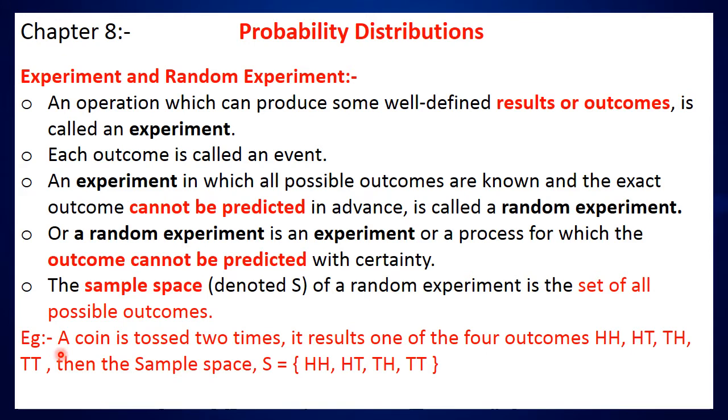Let us see the example. If a coin is tossed 2 times, it results in one of the 4 outcomes. The first coin can show H and the second coin also can show H, meaning head. Or the first coin shows head and the second coin shows tail. And in reverse order, the first coin shows tail and the second coin shows head, or both coins show tail. So these are the possible outcomes. One of these 4 outcomes can occur. Then the sample space is written as capital S equal to the set of HH, HT, TH, TT.